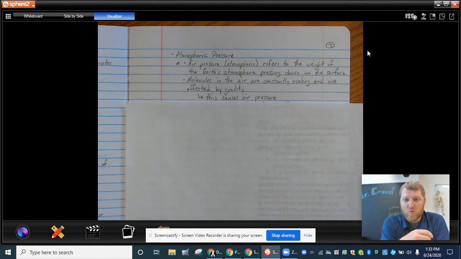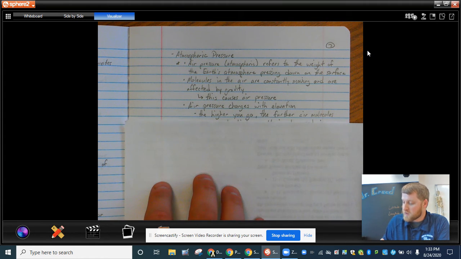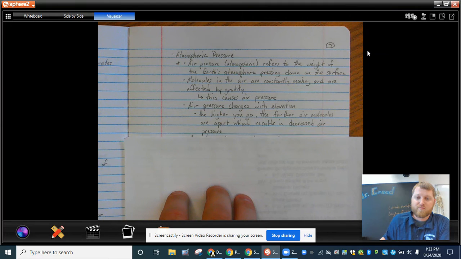So in warmer climates, the air pressure is generally going to be a little higher because the molecules are moving a little faster, a little more freely, which is obviously going to cause that kind of pressure. Now, air pressure also changes with elevation. The higher you go, the further the air molecules are apart, which results in decreased air pressure.